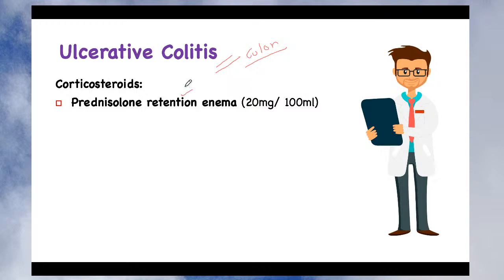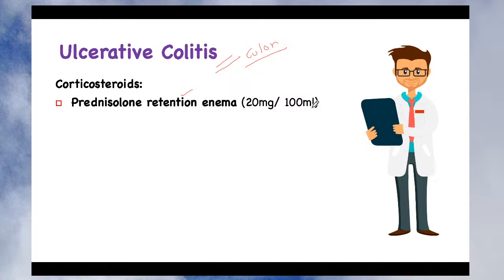So you can use the drug in the form of the enema or the suppository instead of using the drug by the oral route or the IV route. And there are drugs which are given by oral route also, but it is better if you give this drug by the retention enema or by using your suppository. Okay, so let's see what is the dose.